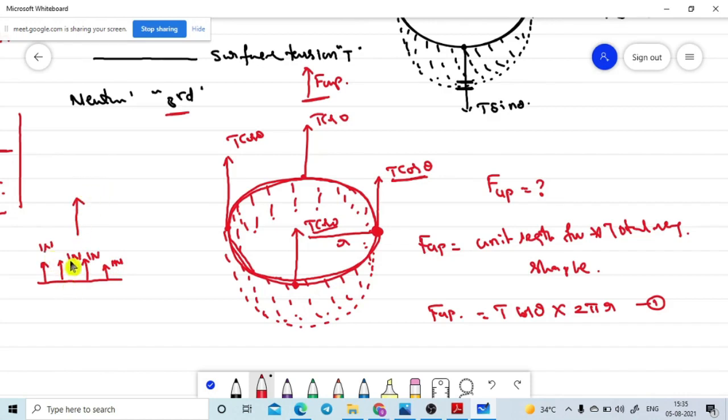Hey, how many forces are acting? 1, 2, 3, 4. That is equal to 4 Newton force. We can tell, na? So how are we using this one? We are just adding this one. But here the case is similar.